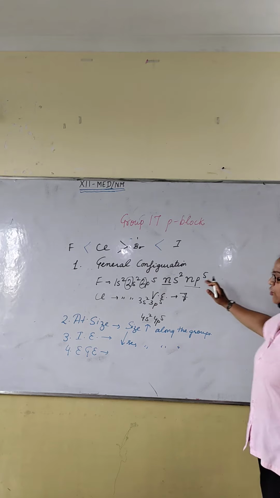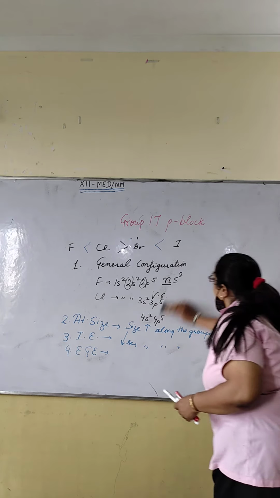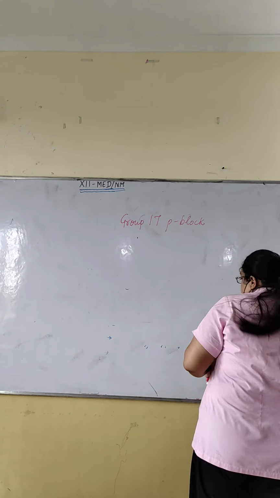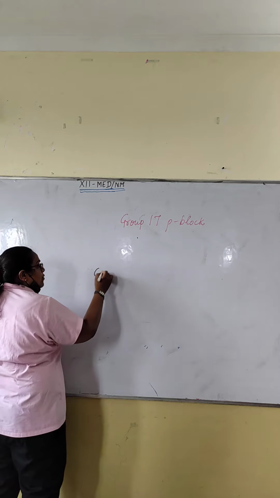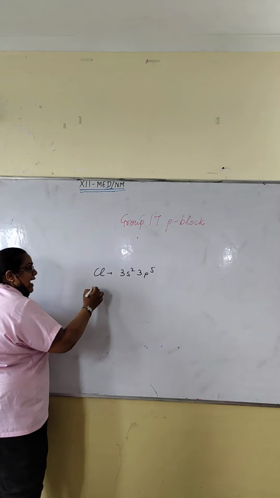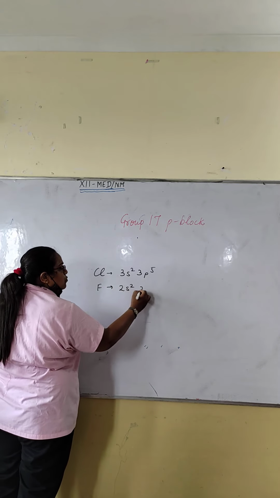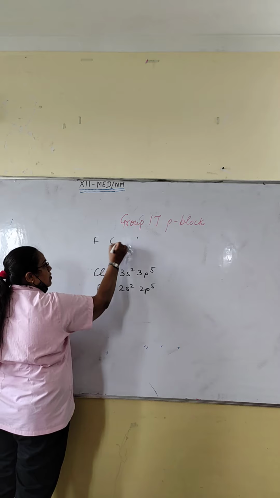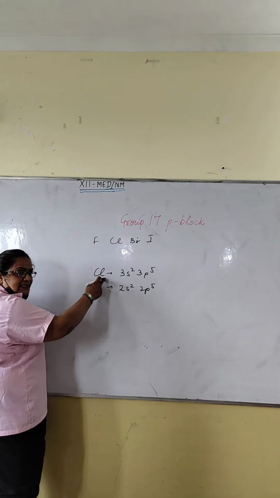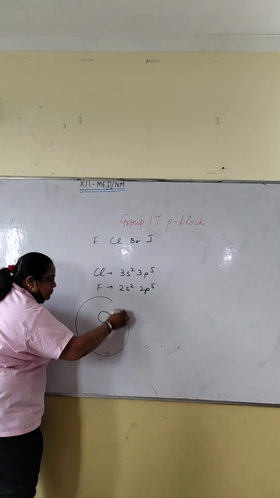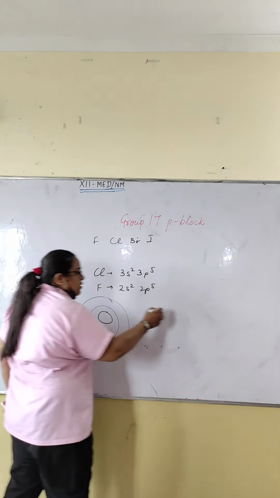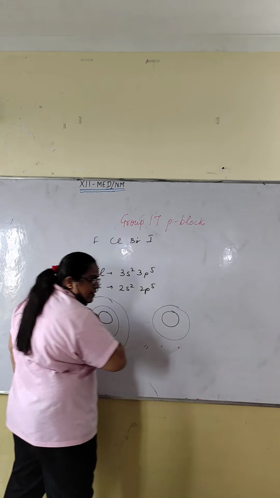See, in chlorine, the last configuration is 3s2, 3p5, and in fluorine, 2s2, 2p5. Suppose this is for chlorine, this must be bigger in size, and this is for fluorine.